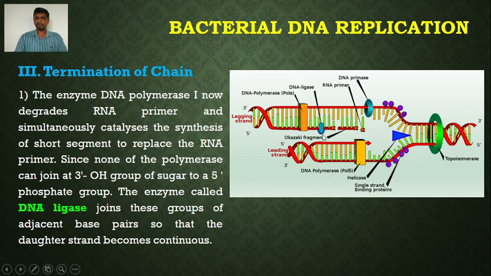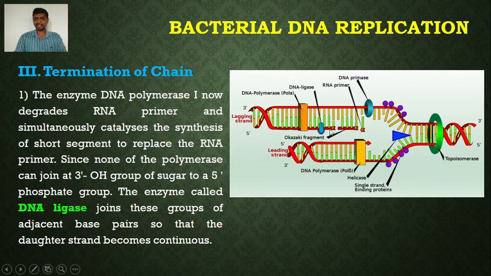The same function that is carried out on the lagging strand by DNA ligase, to seal the gaps and join the 3' OH group of sugar to the 5' phosphate group of adjacent nucleotides, is performed by DNA ligase here. First DNA polymerase replaces the RNA primer with DNA, and the final phosphodiester bond formation takes place by the activity of the enzyme DNA ligase.